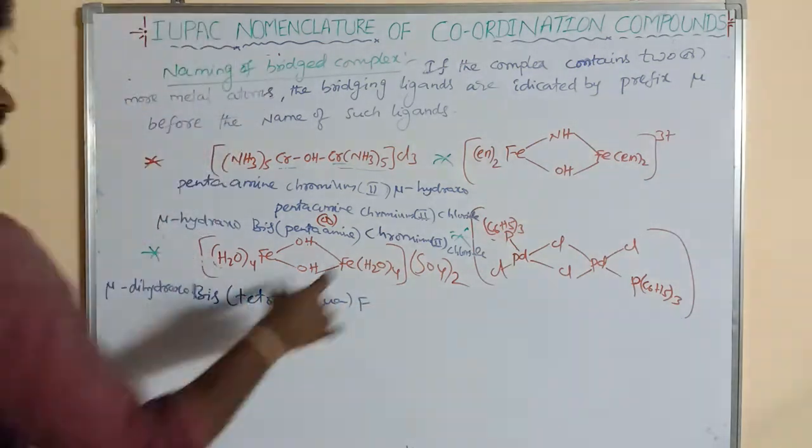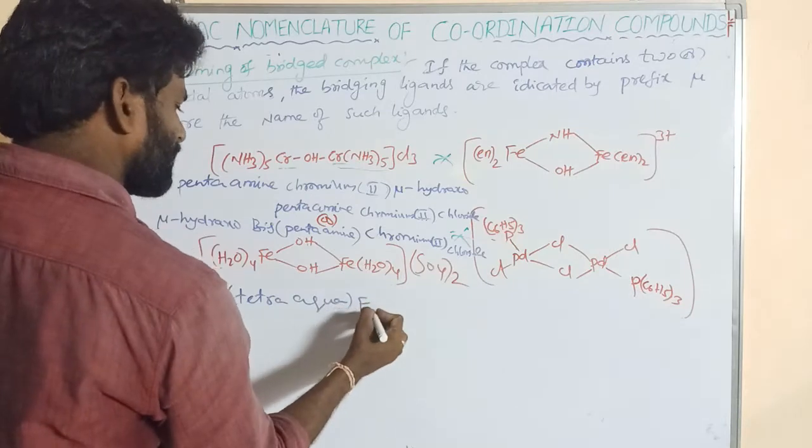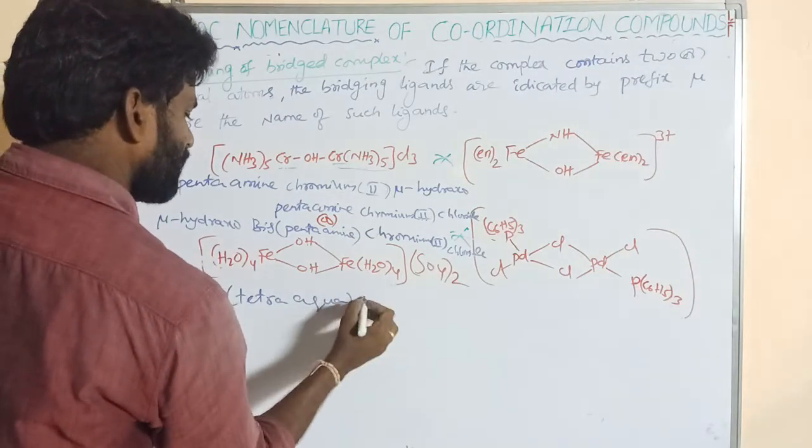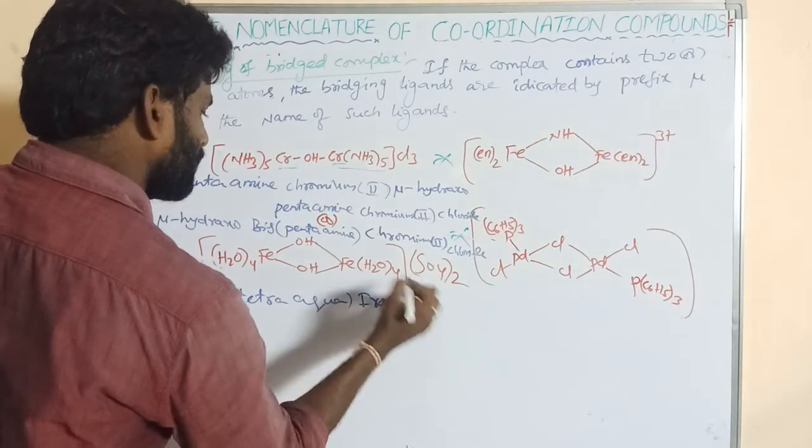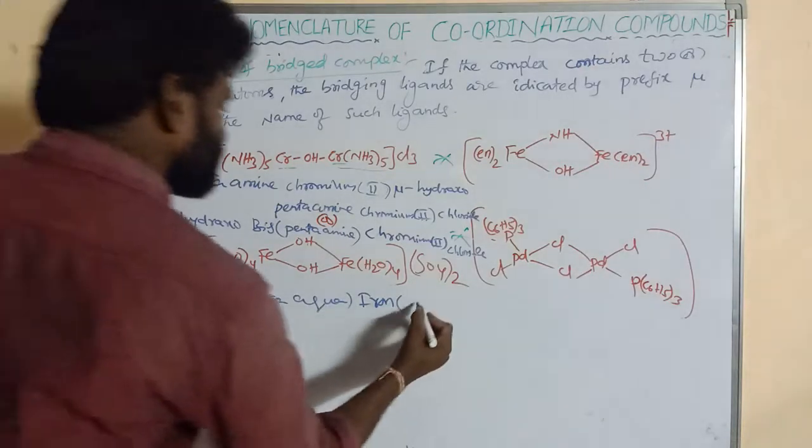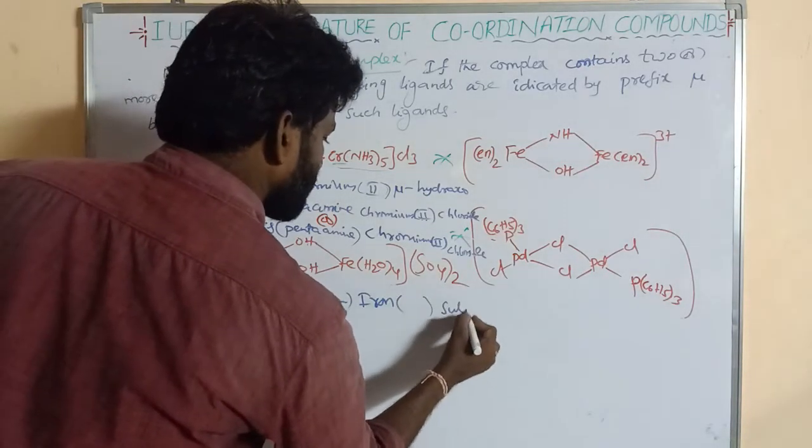Then iron, ferrum or iron. What is its oxidation state? Next goes to sulfate.